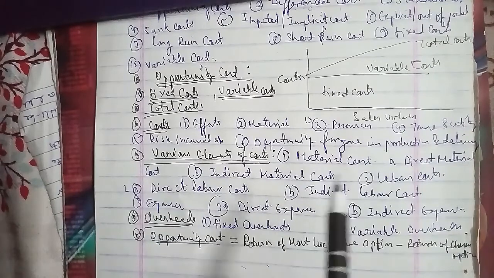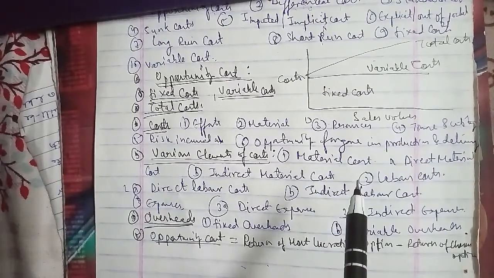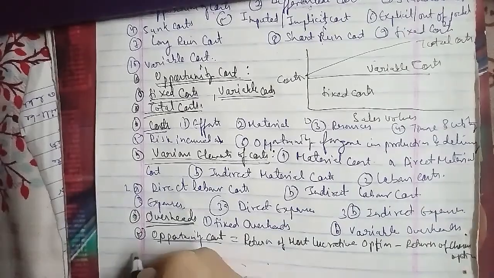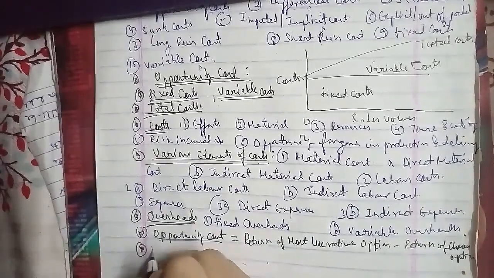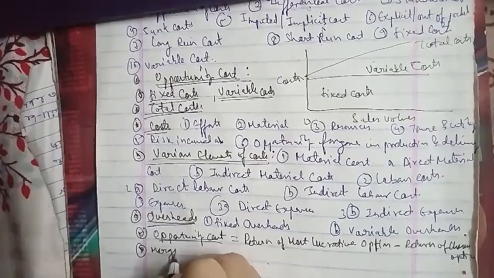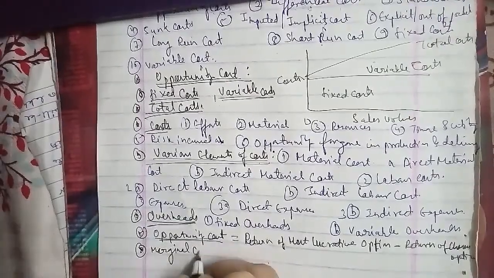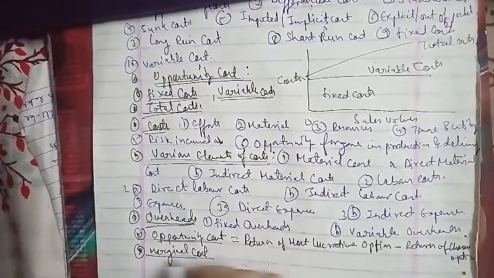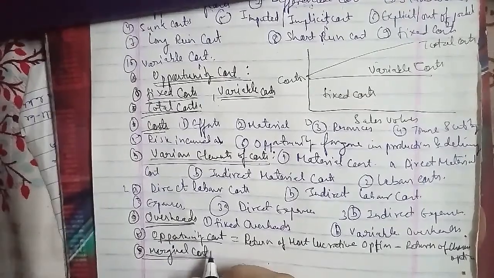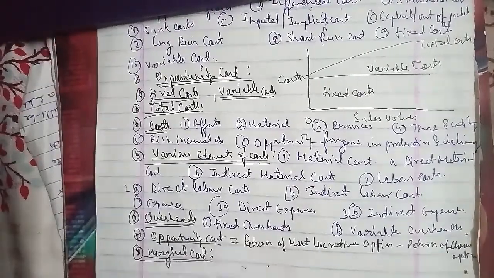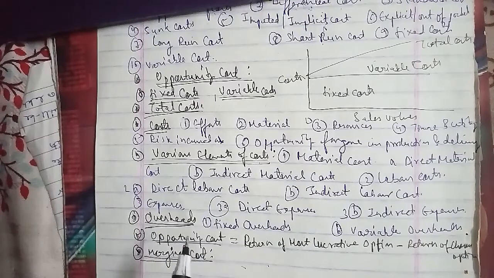Now we'll talk about the marginal cost. The marginal cost is the additional cost incurred for the production of an additional unit of output.